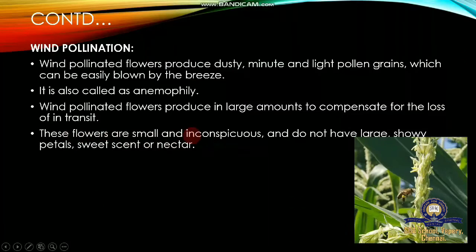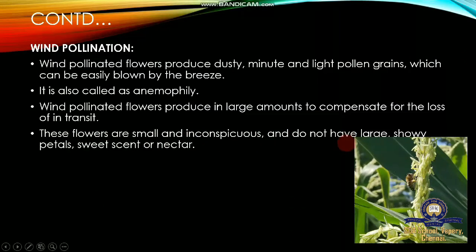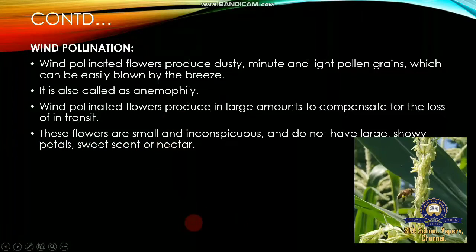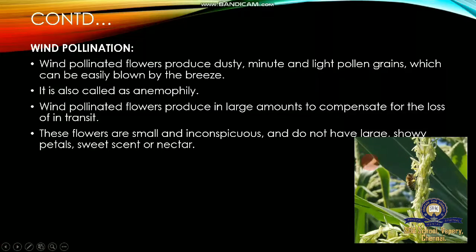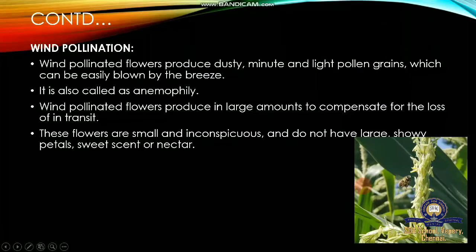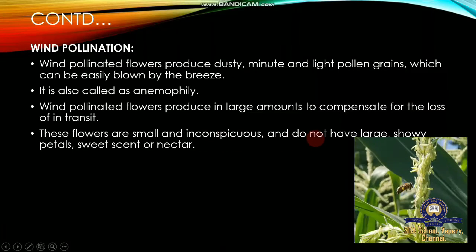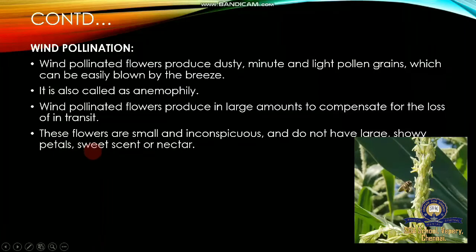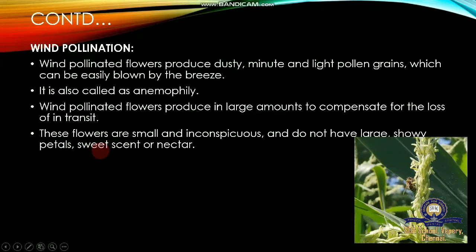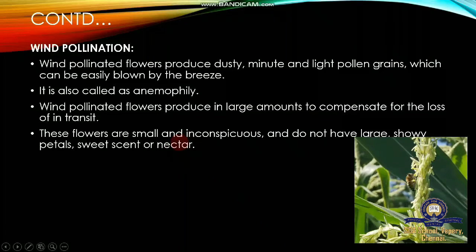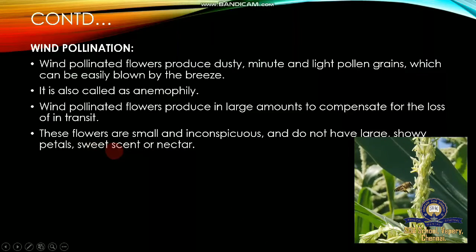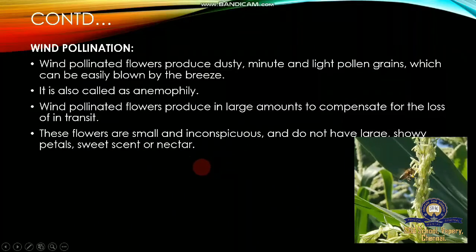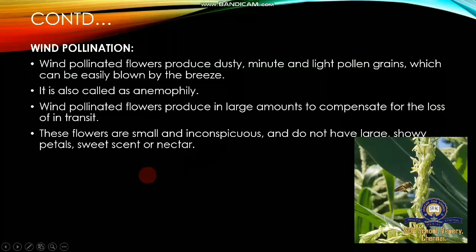These flowers are small and inconspicuous and do not have large showy petals, sweet scent, or nectar. The flowers are very small, inconspicuous, and do not have large attractive petals. They do not produce nectar; nectar means honey. Scent means smell. These plants' flowers do not have any smell, nor do they produce any honey.